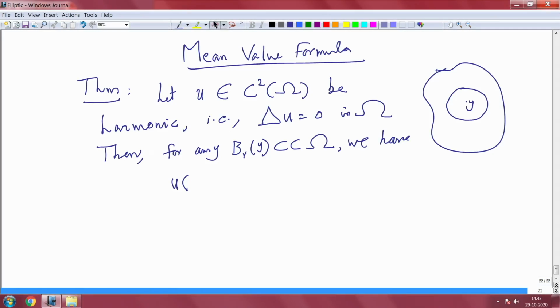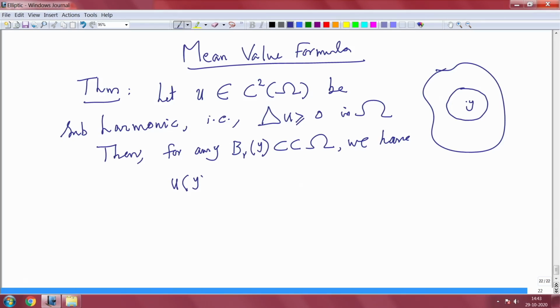I do a more general thing: let u be sub-harmonic, that is, Laplacian of u greater than or equal to 0. Last lecture we introduced this: u is sub-harmonic if Laplacian of u is greater than or equal to 0.